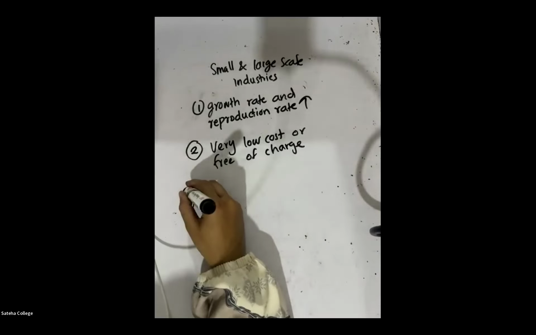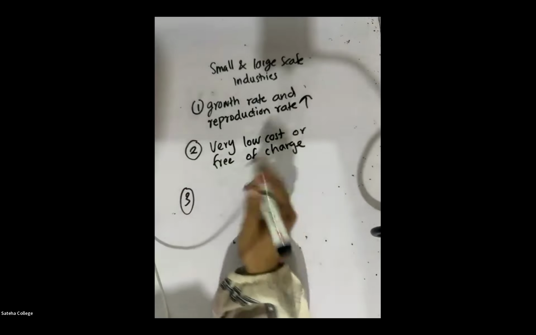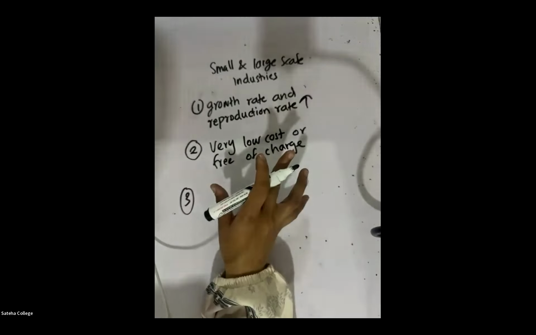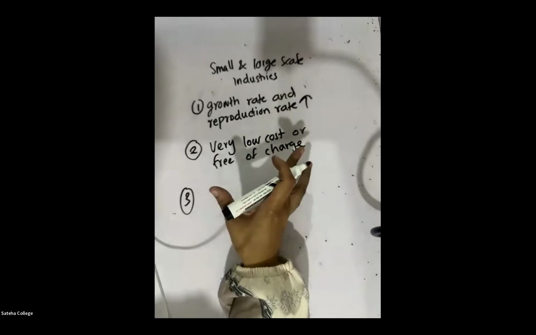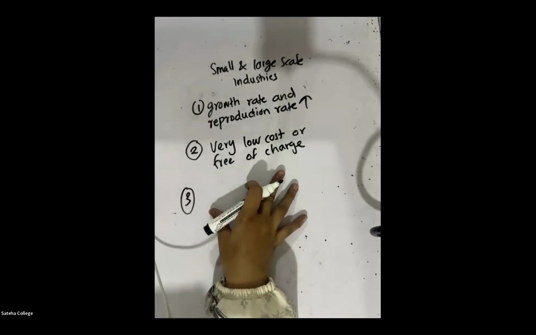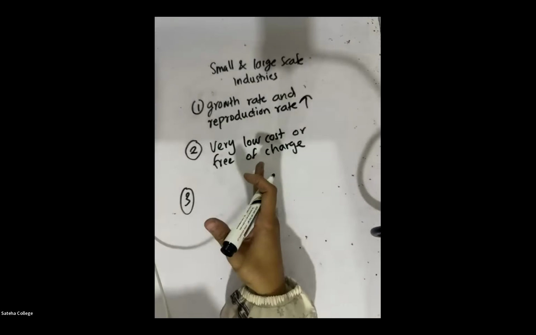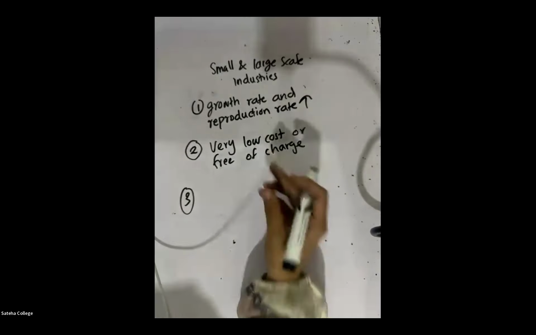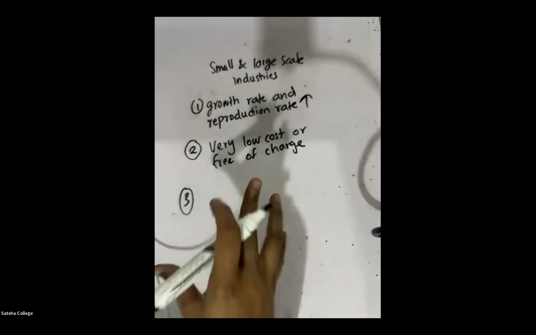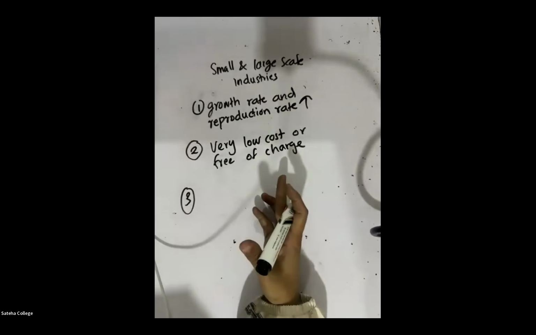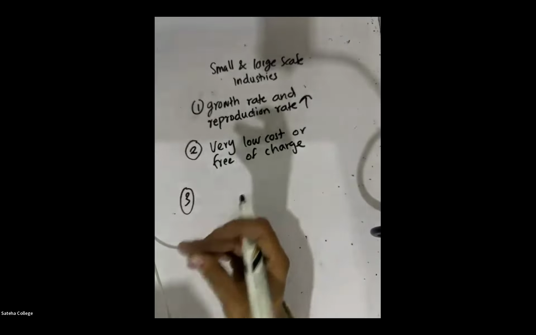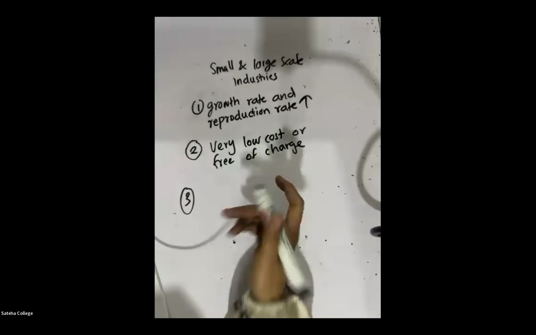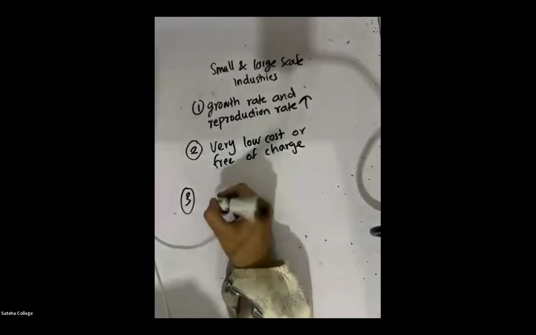Another advantage is that compared to other industries, the amount of energy this industry uses is very, very low. Most industries use a large amount of energy, but in this industry a large amount of energy is not required. The amount of energy being used is very small.